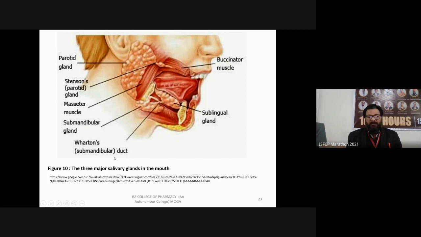So, what is the function of salivary glands? Salivary glands are responsible to liquefy your food and to digest the polysaccharides. What do you mean by polysaccharide? I am giving an example like starch. Starch is digested primarily by the amylase enzyme released by salivary glands, which breaks down this starch into monosaccharides and disaccharides.